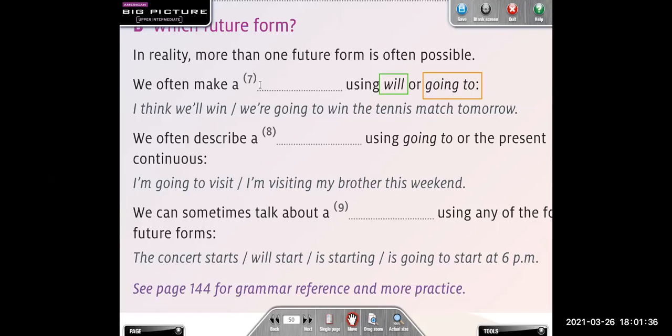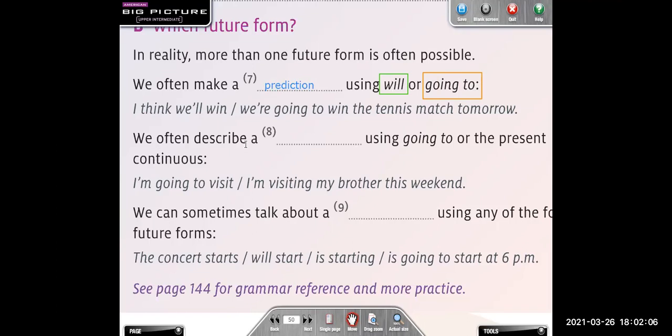So we are going to write here prediction. We often make a prediction with will and going to. Okay, what is the difference between the prediction with will and the prediction with going to? We use going to when we have evidence. We have an evidence in the present, right? Okay. Let's go with the next one.